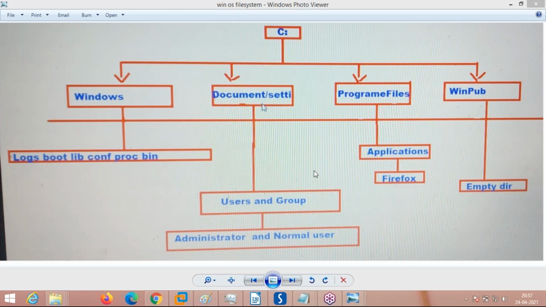Anirudh, what happens when my C drive corrupts? Data will be corrupted and you lose all data. Okay, fine. Erased or corrupted.